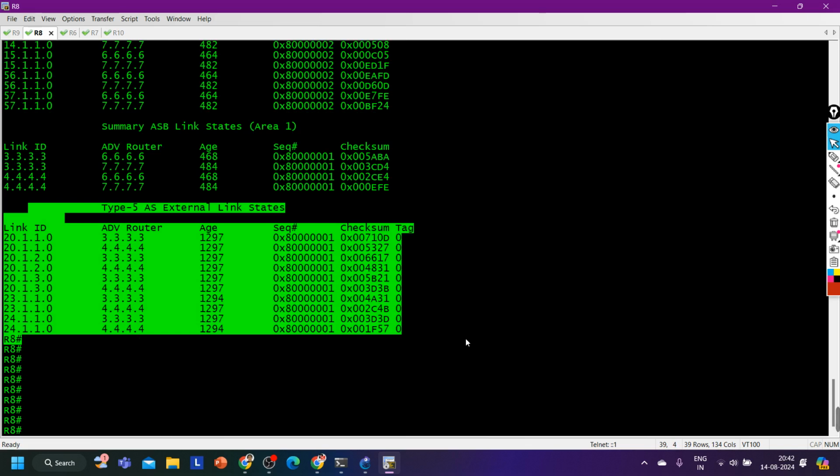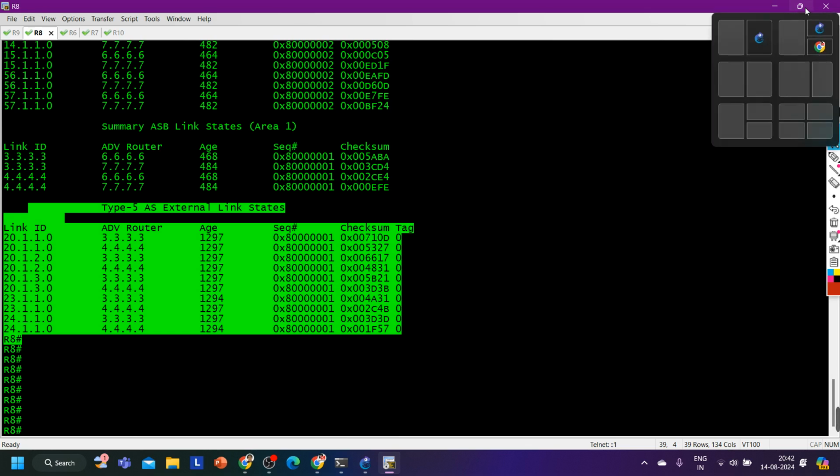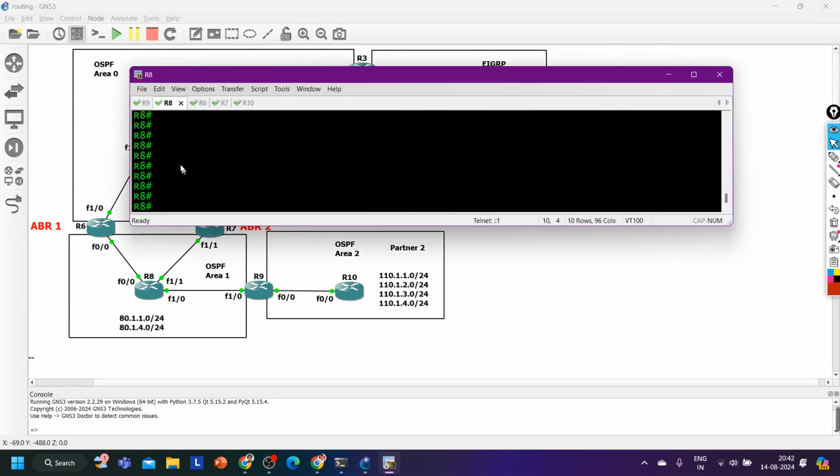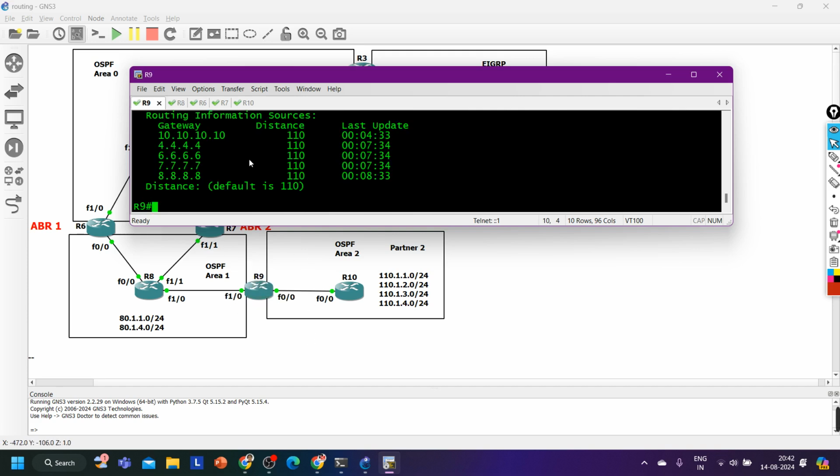Correct? Is there any router LSA of area 2? No. Right? There is no LSA 1 of area 2. So can I create one loopback here on router number 9 and then advertise that loopback in area 0? Will router 9 become an ABR router then?